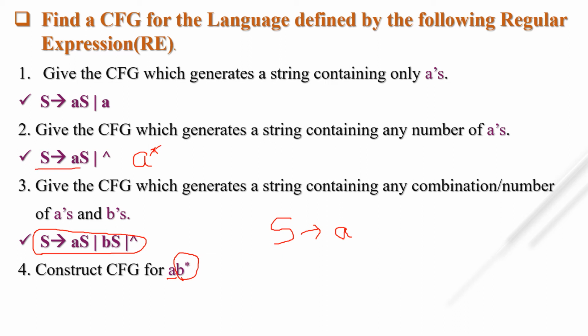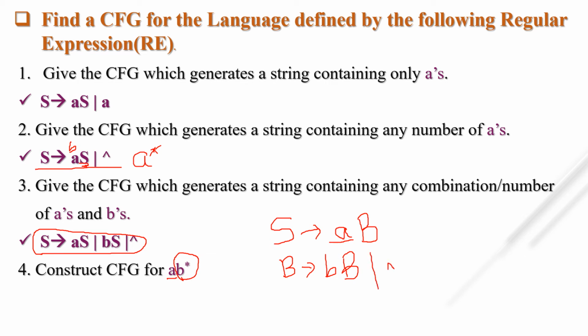So the CFG of B star is simply we put B, but after A the B star will be continuous. After A, I take a non-terminal, suppose capital B, and here I give B tends to small b capital B. Instead of S we are taking here B. And here simply I have to write null.